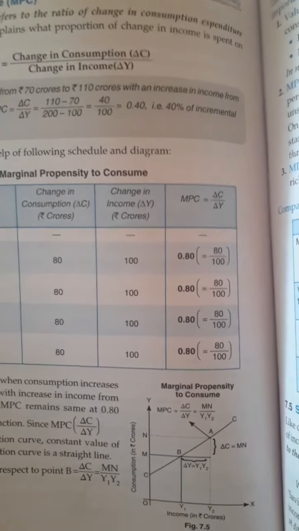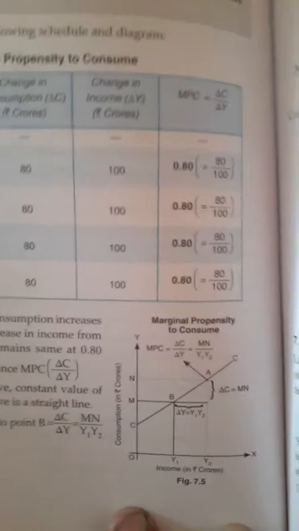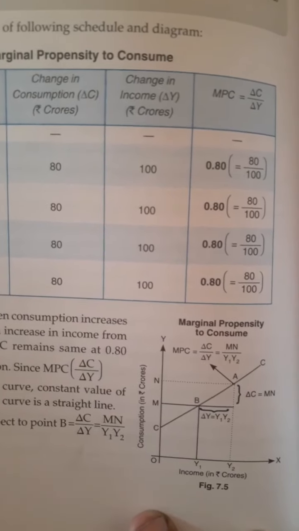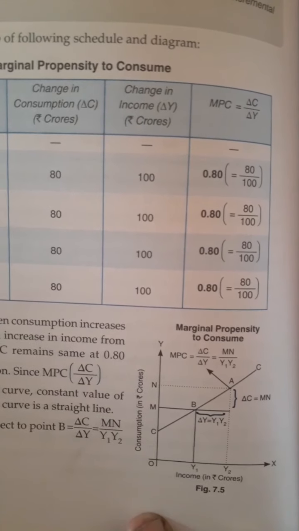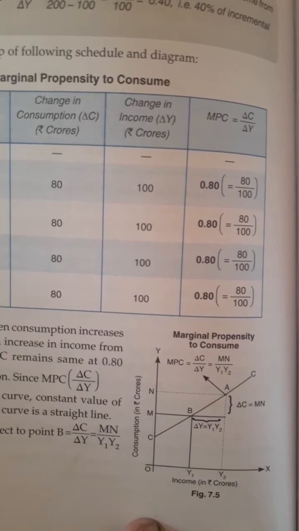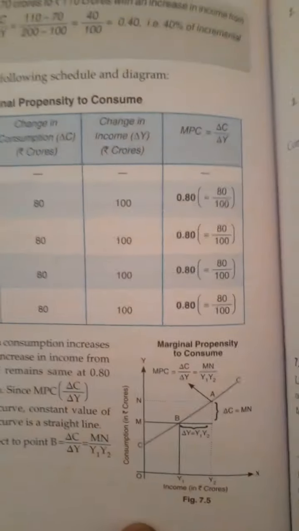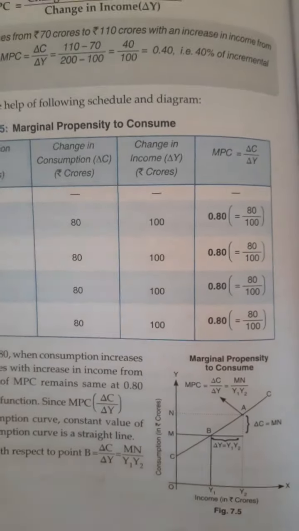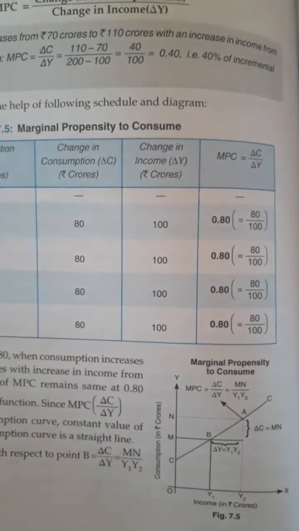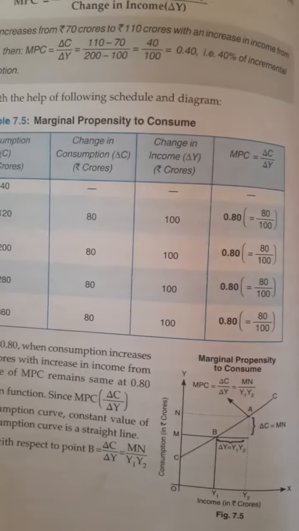Since both are constant, MPC will also be constant, and you can clearly see that in the curve. If the consumption is increased in the same proportion as income, then MPC remains the same.